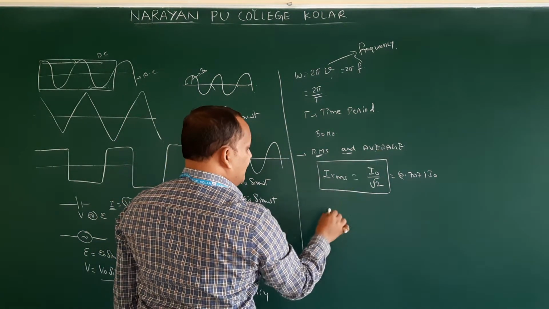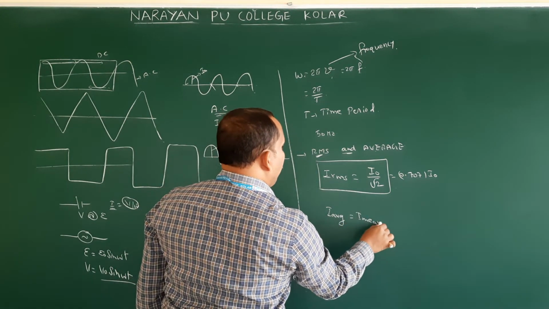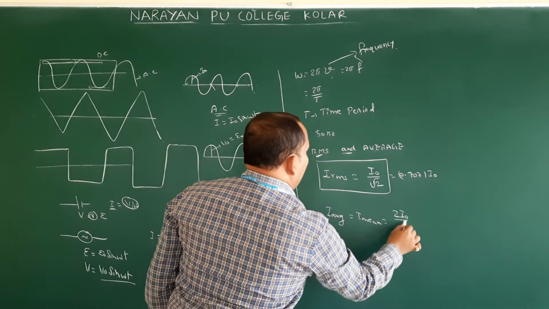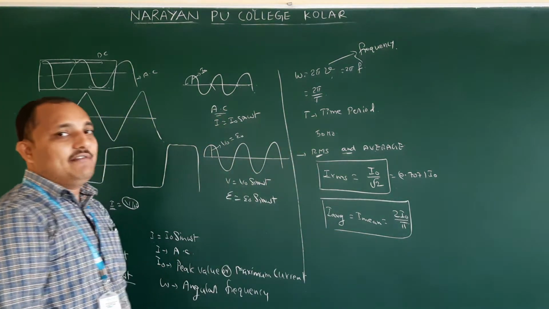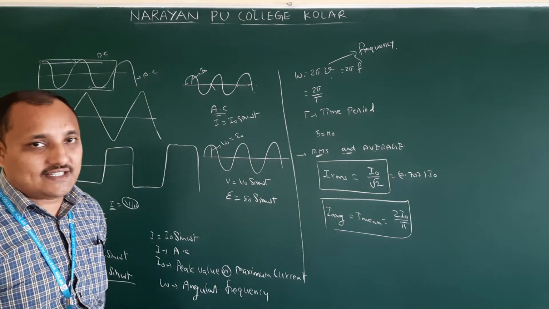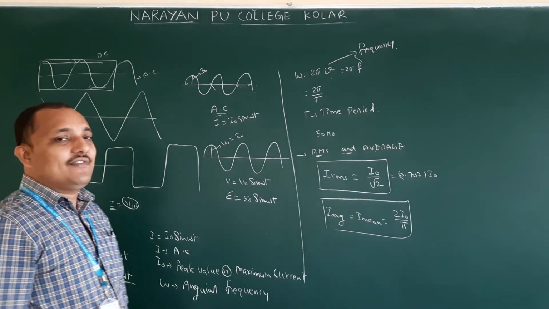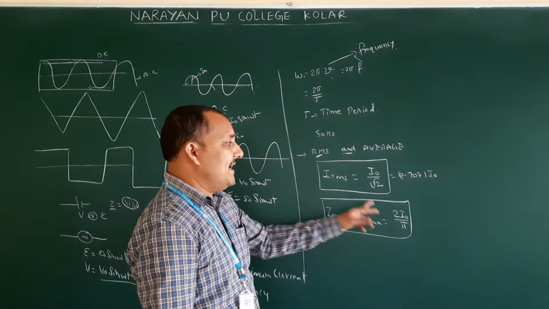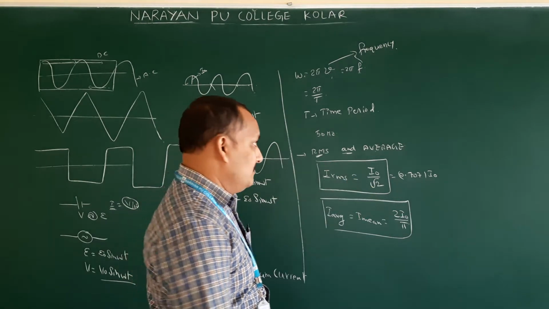Next, average, or mean value. It is 2 I naught by pi. So that is the mean value of current, the mean value of alternating current. In this lesson, if you say current, that means alternating current. So the mean value of current is 2 I naught by pi. The RMS value of current is I naught by root 2.